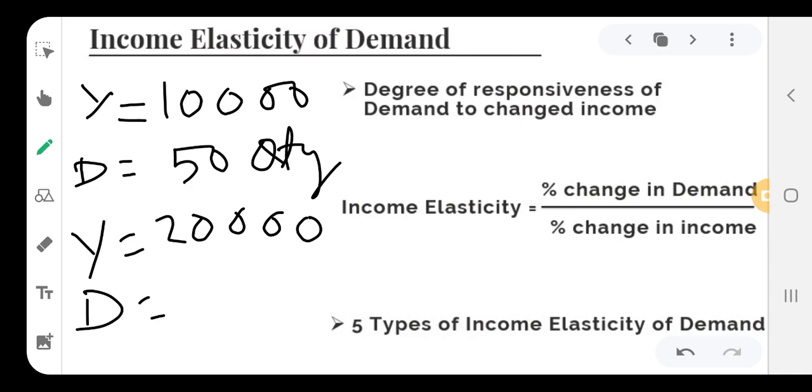To what extent it will increase, that is the responsiveness of the demand towards the changed income.